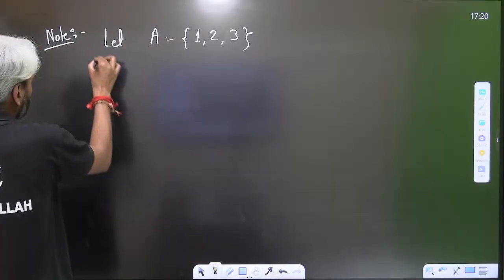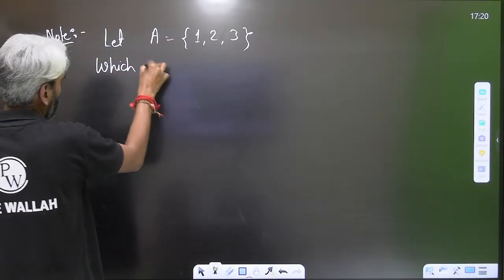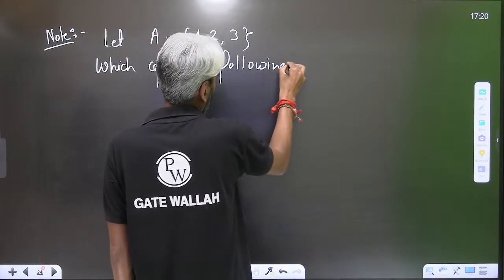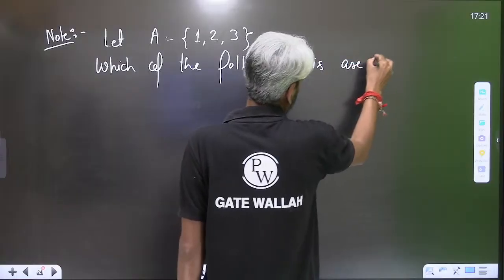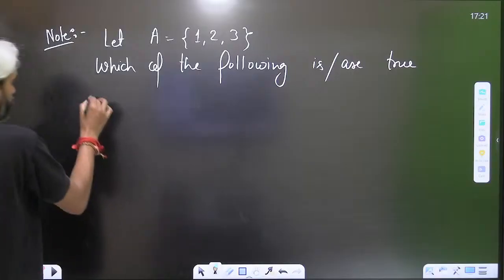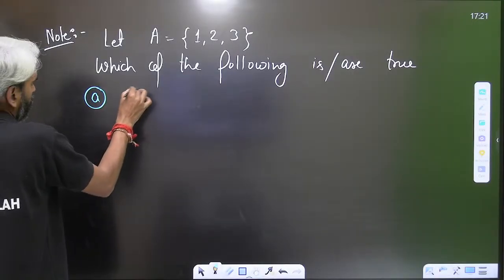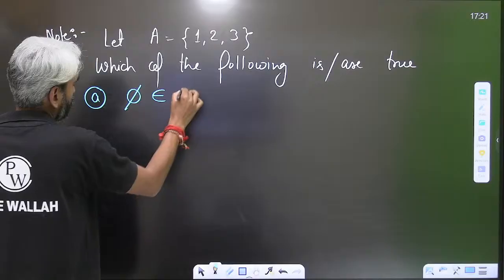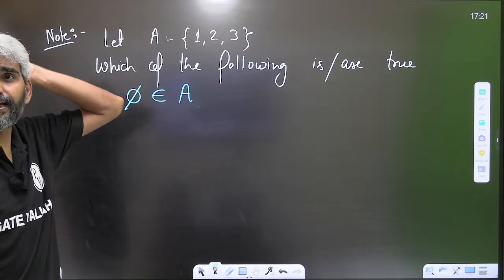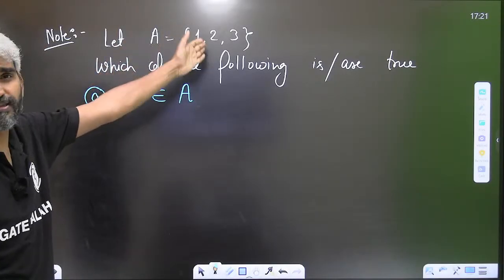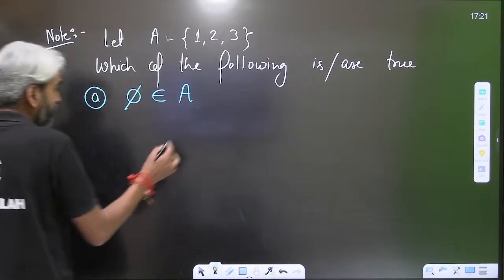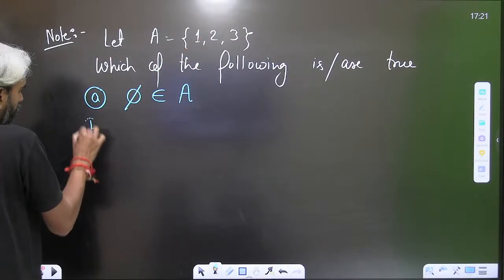Which of the following are true? Phi belongs to set A, true or false? Is phi an element of this set A? No, sir, phi is not an element of this set. The only elements of set A are 1, 2, and 3.